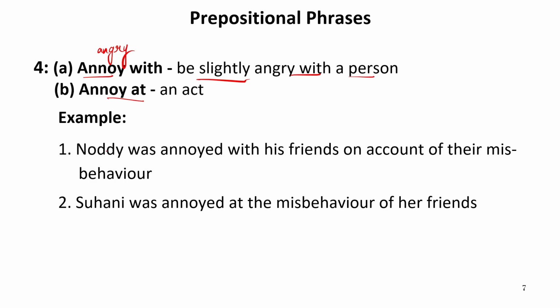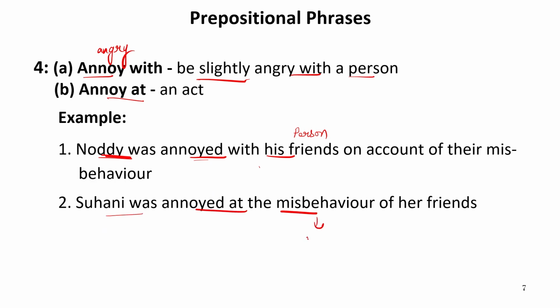For example, Noddy was annoyed with his friends. Noddy is a person, and he's annoyed with his friends, who are also persons. So this is written annoyed with on account of their misbehavior. Now, Suhani was annoyed at the misbehavior of her friends.